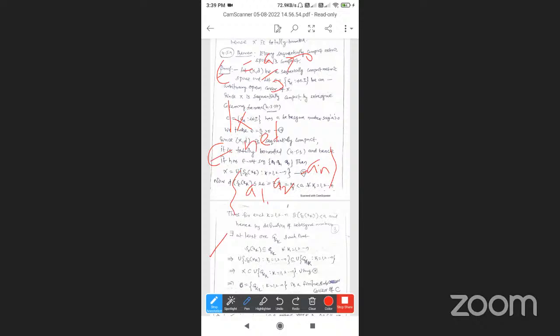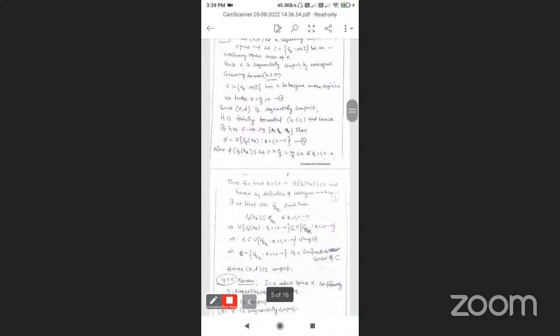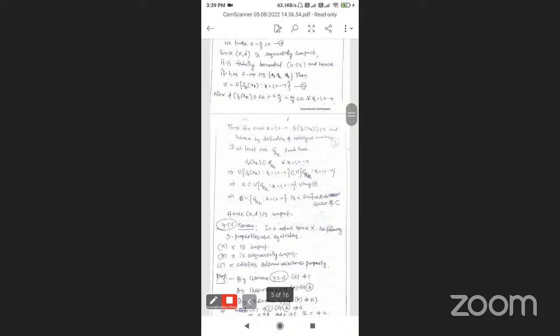Then X is equal to the union of the open spheres S_epsilon(xk), for k equal to 1 up to n. This is equation number 2.